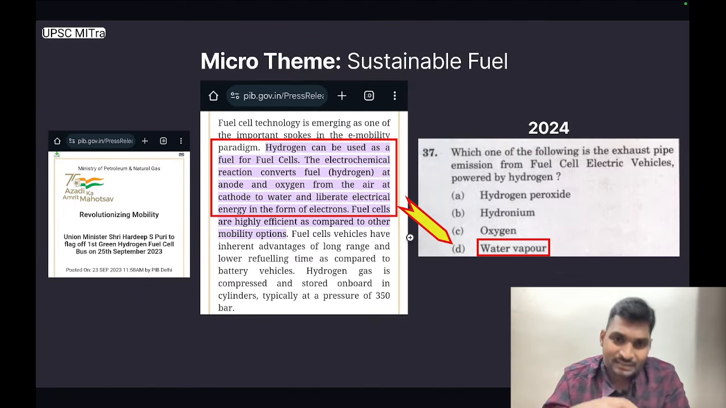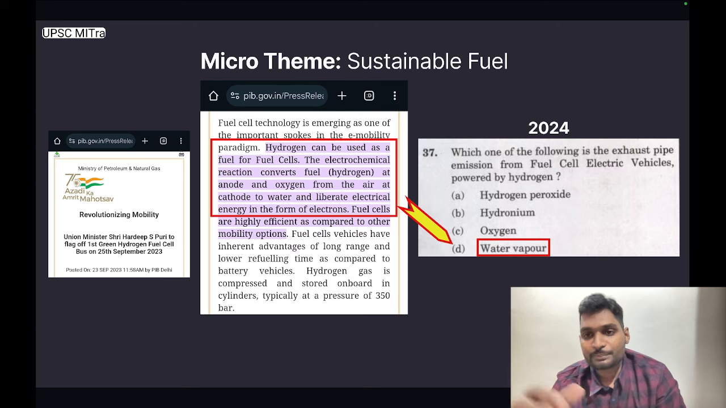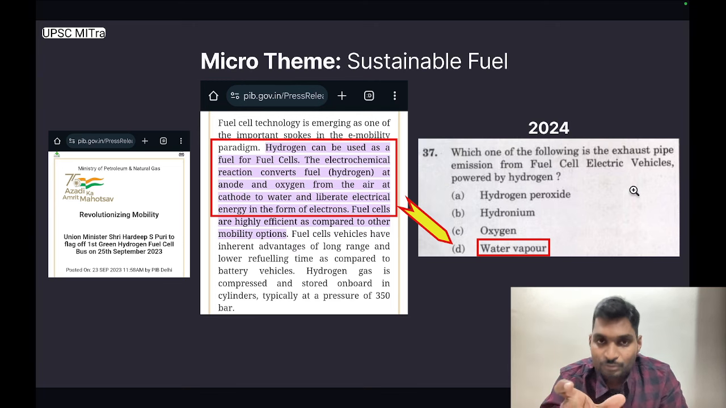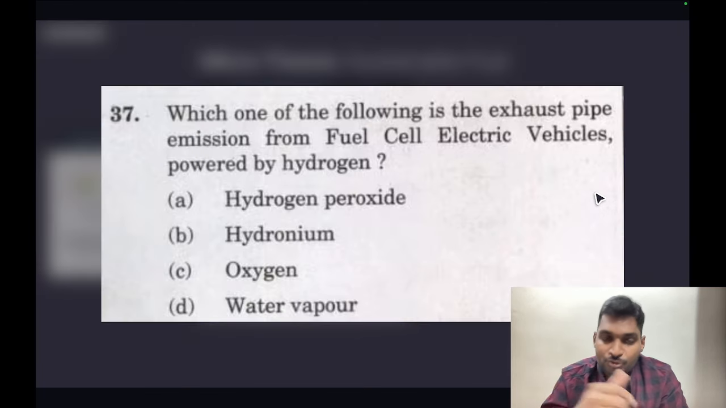UPSC picked this information and framed a direct question in Prelims 2024 under this micro theme of sustainable fuel. This was the question: which one of the following is the exhaust pipe emission from fuel cell electric vehicles powered by hydrogen? And the correct answer is option D, water vapor.